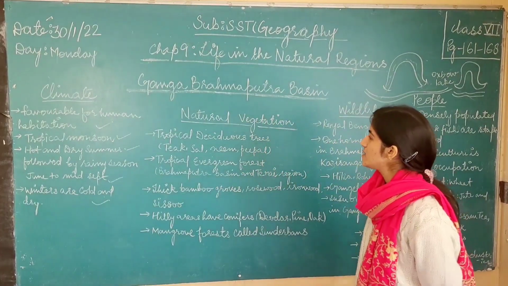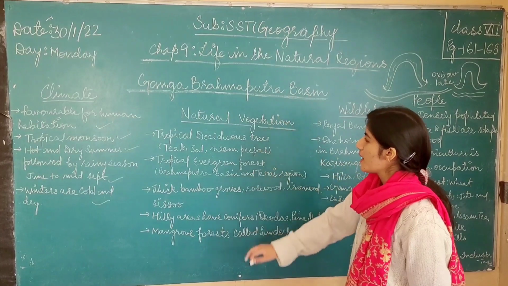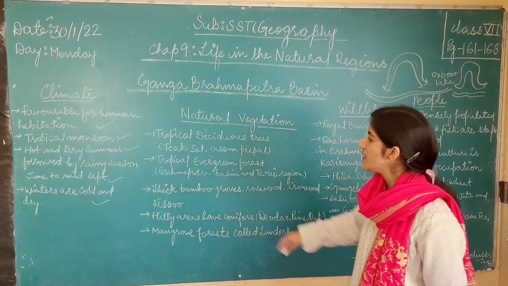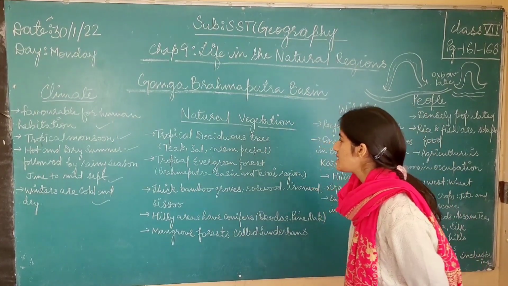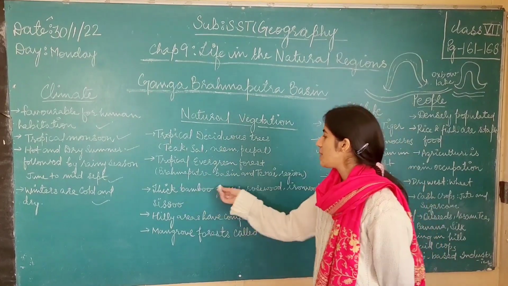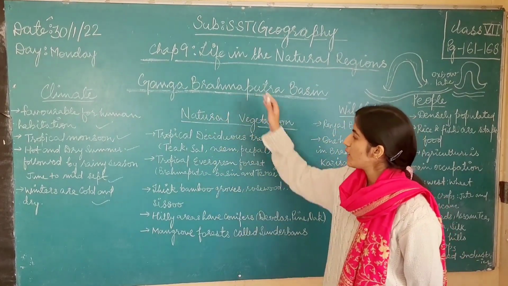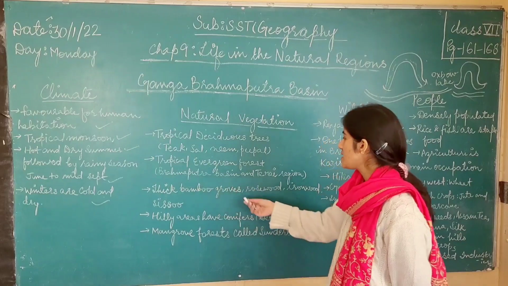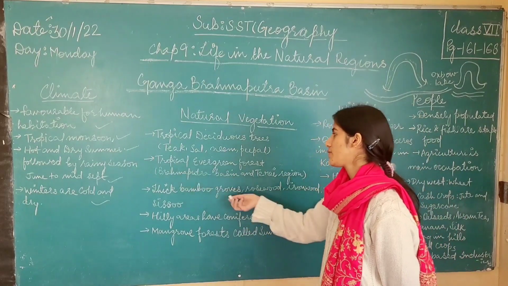So the Ganga-Brahmaputra basin has both tropical deciduous trees as well as tropical evergreen forest. And these evergreen forests are mostly in the Brahmaputra basin. This is the Ganga-Brahmaputra basin, but a part of it is the Brahmaputra basin, and there we have the tropical evergreen forest.